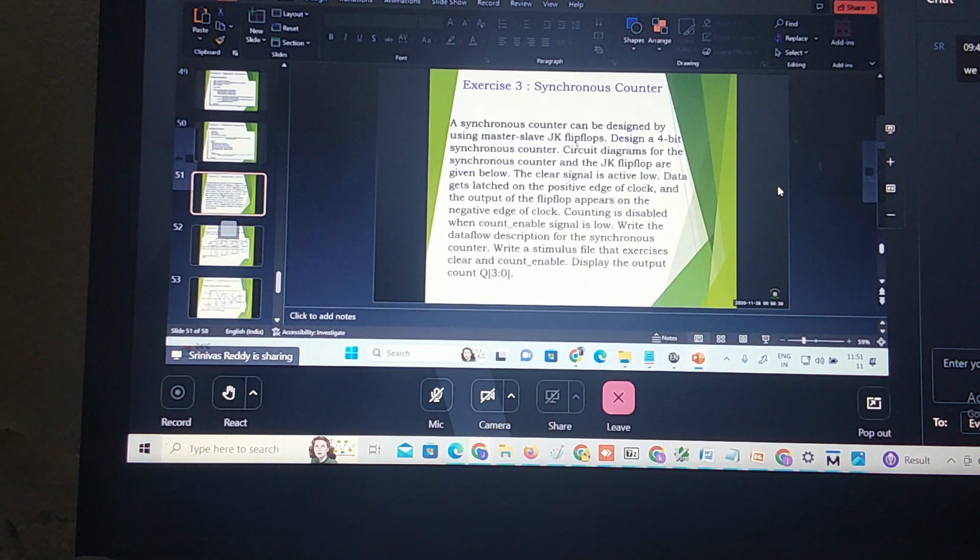Master slave JK flip-flop. Design a 4-bit synchronous counter. The circuit diagram for the synchronous counter and JK flip-flop are given below. The clear signal is active low. Data gets latched on the positive edge of the clock and then the output of the flip-flop appears on the negative edge of the clock. Counting is disabled when the count enable signal is low. Write the data flow description for the synchronous counter. Write the stimulus file that exercises the clear and the count enable and displays the output count. Q[3:0] means it is a 4-bit counter.